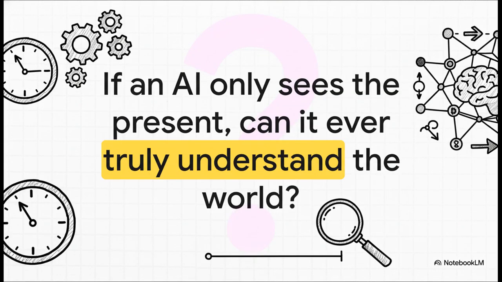And this kind of leaves us with one last big question to chew on. We've built this incredibly powerful way for machines to learn by intentionally telling them to ignore the past. It's a fantastic, efficient engineering solution. But what do we lose by simplifying things this much? By only ever focusing on the present, can an AI ever really get a deep, true understanding of how the world works? It's definitely something to think about, isn't it?